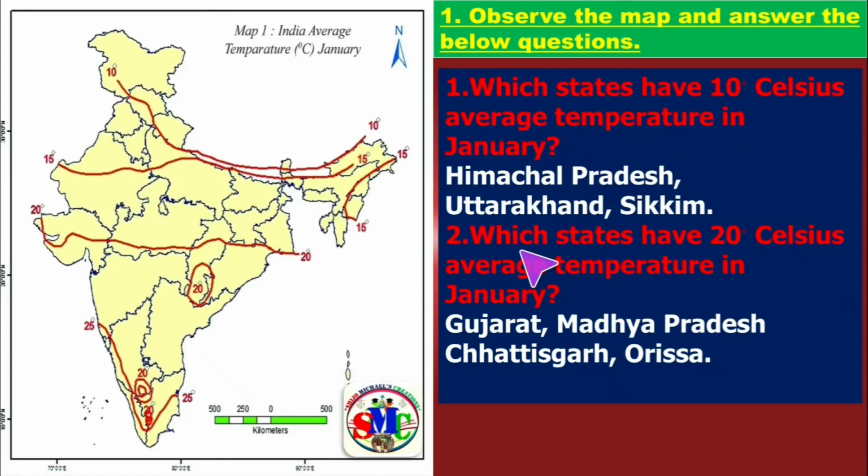Second question, which states have 20 degrees Celsius average temperature in January? You can see in the middle of India there is 20 degree Celsius average temperature line. So you will have the states Gujarat, Madhya Pradesh, Chhattisgarh, Odisha, West Bengal, etc.